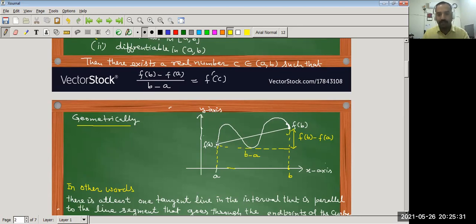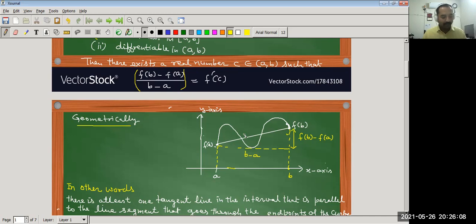It is also differentiable in the open interval (a, b). Now the expression (f(b) - f(a))/(b - a) is the slope of this line segment, which we drew by joining the endpoints f(a) and f(b) of the curve.